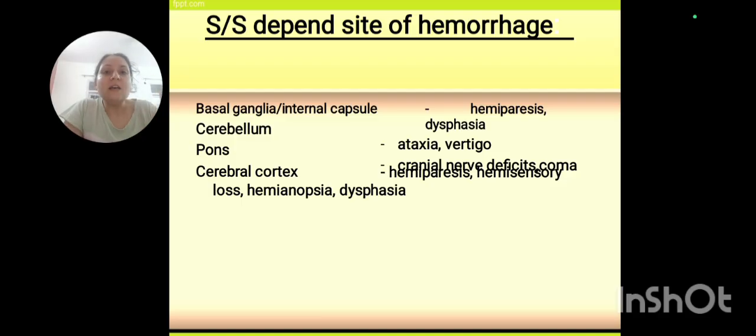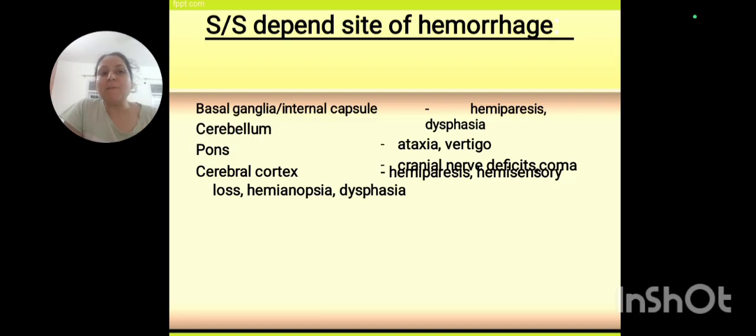Hemianopsias are related to vision. There can be quadrantanopias or hemianopias. Half-side vision will be lost, that is the temporal or nasal side. In one eye the nasal side, in the other eye the temporal side vision will be lost, that is hemianopsia. Dysphagia is difficulty in swallowing. And hemisensory loss means that on one side of the body, the half side of the body, there will be no sensation or altered sensation.